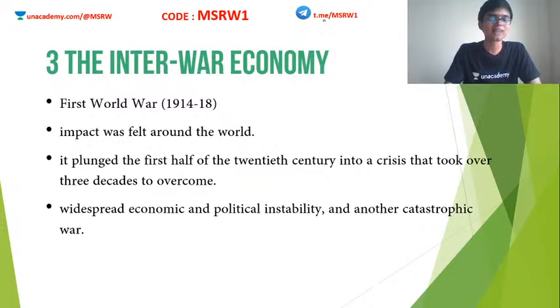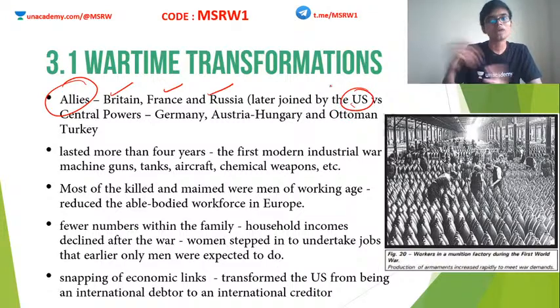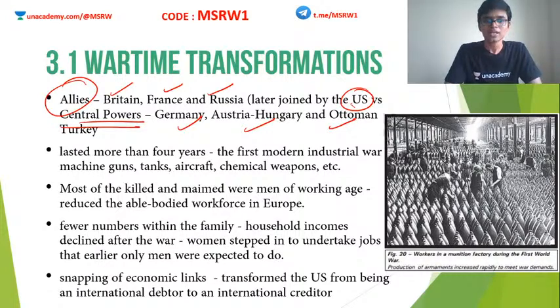Okay, so this is the time when Indian industries started gaining ground. Alright, so in the First World War, as you know, there were two sides. One is the Allies, which had Britain, France and Russia, later joined by the US. And you have the Central Powers. Central Powers included Germany, Austria-Hungary and the Ottoman Turkey. Okay, so this lasted for about 4 years, all the way from 1914 to 1919.